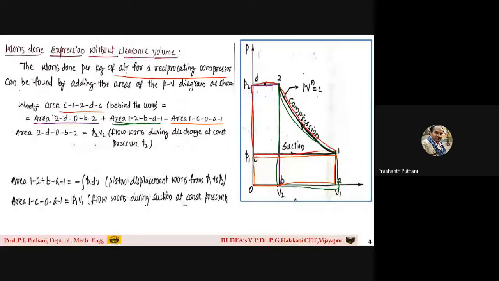So how do we find this? I will add the two areas first, and then if I subtract 1COA, I am going to get the area under the curve, that is 1-2DC1. Okay. So now I have to find the areas separately. So now what I will do separately, I will start finding the area. First one, students, if you observe carefully, area under the curve 2D0B2. This one.